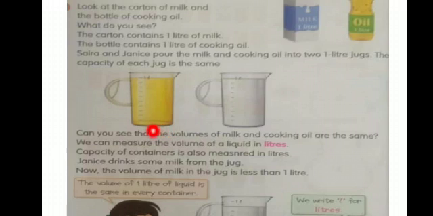What did they notice? They noticed, by pouring milk and cooking oil into jugs of 1 liter capacity, that the volume of milk and cooking oil is the same. The capacity of the two jugs is also the same because the shape of the container is the same and both jugs are of 1 liter. Therefore, the capacity is the same, as well as the volume of milk and cooking oil. Can you see that the volume of milk and cooking oil are the same?